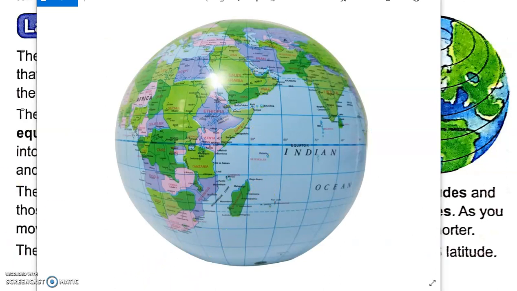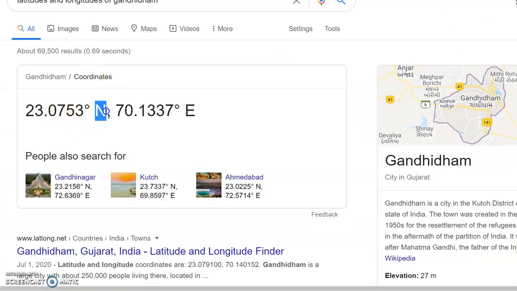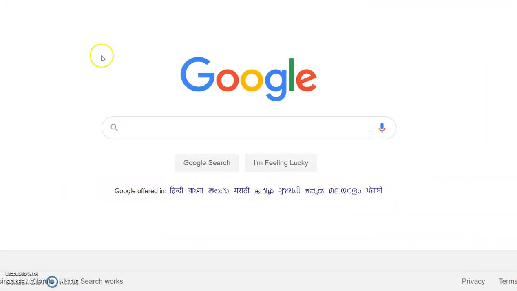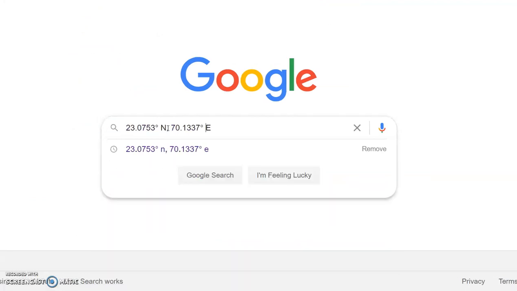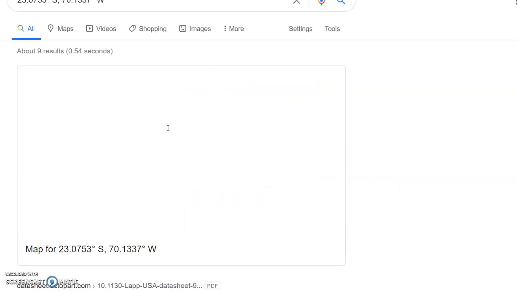Now, as you see, when we googled this for Gandhidham, we got these numbers, N and E. This is 23 degrees north, and Gandhidham is located in the northern hemisphere and on the eastern side. Now, what if, by mistake, we wrote 23 degrees north and changed it to south and west, what would happen? Let's see. If we wrote the same Gandhidham coordinates, but changed it to south and west, it will give us some other city.